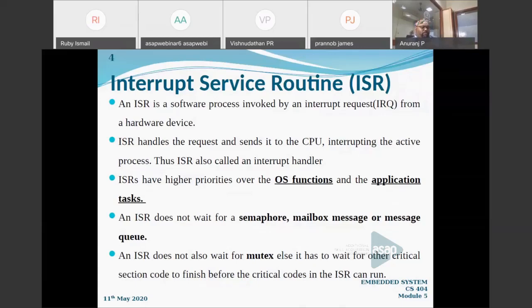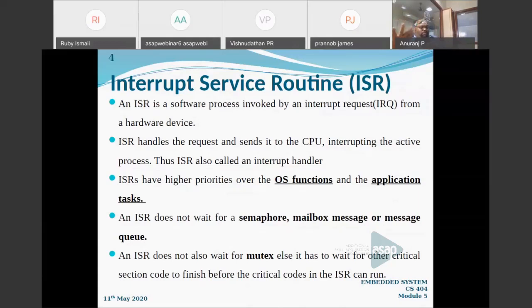When will it wait? What do you mean by a mutual exclusion? There will be some critical code that has to be executed, right? Some data sharing area, the area of the program where some data sharing is happening, where there is a possibility of deadlock. We will call that the critical section, right?